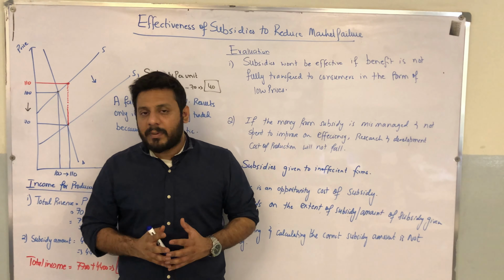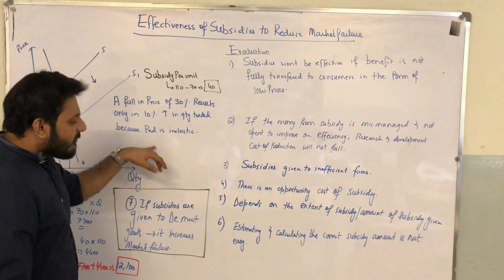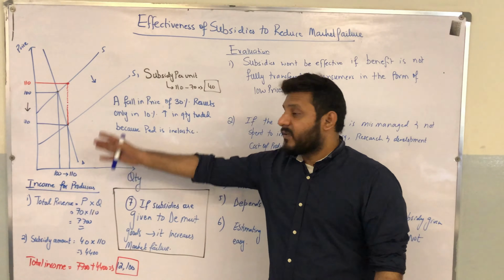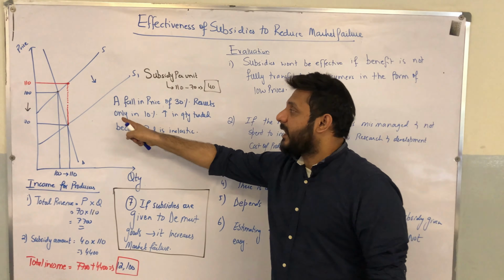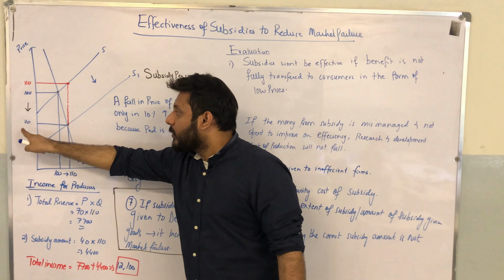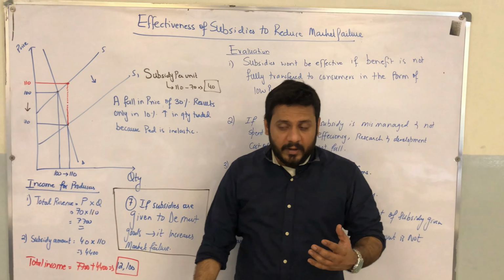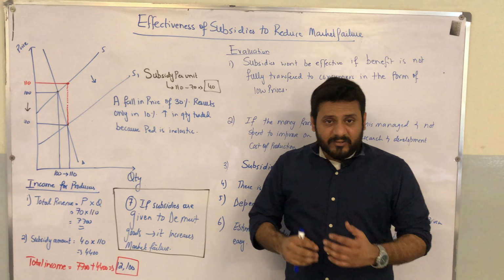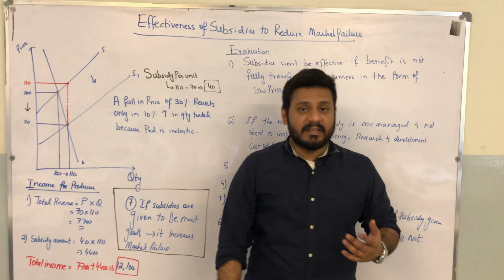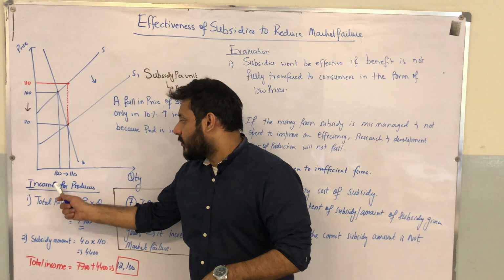Make sure, if you don't know what market failure is, to check my videos on YouTube on market failure. Moving on. If the government subsidizes the firms, which is a financial grant given to firms in order to reduce the cost of production, we can see from the diagram that the supply curve is going to shift to the right to S1 and the market price will fall from 100, which was the original equilibrium, to 70, which is the new equilibrium. This is going to make the price of merit goods cheaper and make it affordable for poor people to buy these goods and services. Hence the consumption of merit goods is going to rise from 100 to 110.